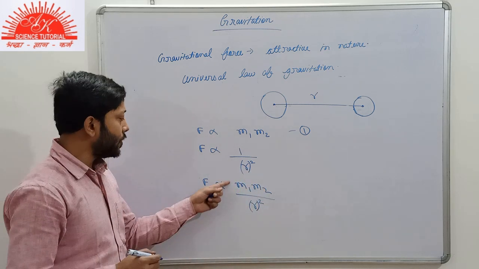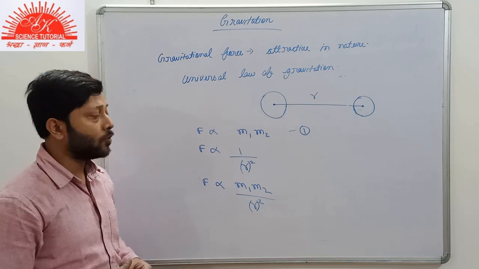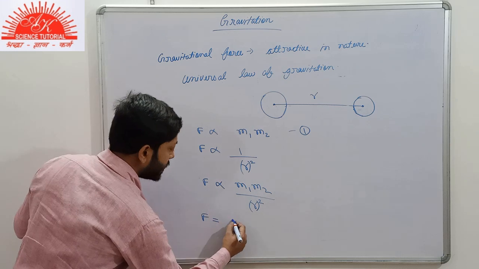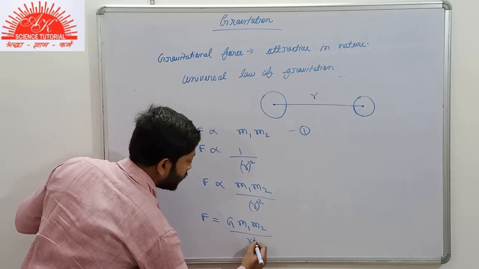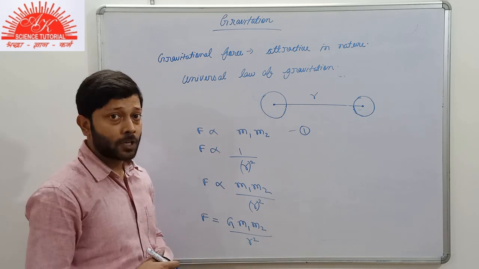Now, if we want to remove this sign of proportionality and get an expression for force, we need a constant over here, and the constant here is capital G. This capital G is known as the universal gravitational constant.